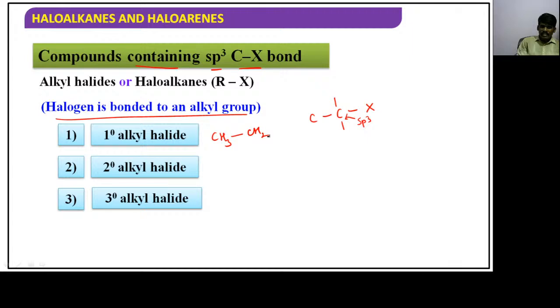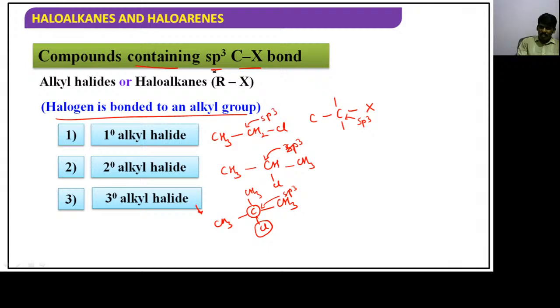What is hybridization of this carbon? sp3 only, because all are single bonds, right? Our halogen is attached to which carbon? That you have to see. sp3 carbon. If halogen is attached to sp3 carbon, such type of halogen compounds are called alkyl halides or haloalkanes, guys.